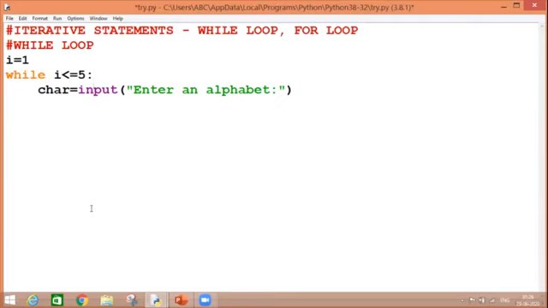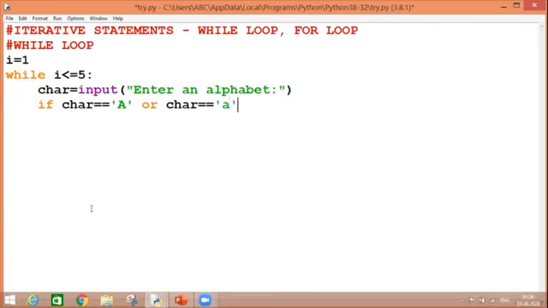Once my alphabet is entered, I have to put a check on it, whether it is a vowel or not. So how can we check it? If char is equal to capital A, E, I, O, U are my vowels, or char is equal to small a.